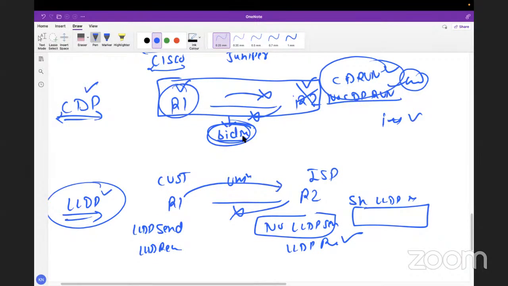Okay, sir, while configuring any new device when we put it in the network, do we have to manually enable LLDP or CDP, or is it by default? CDP, yeah, on the Cisco devices CDP is enabled by default. LLDP we have to enable.